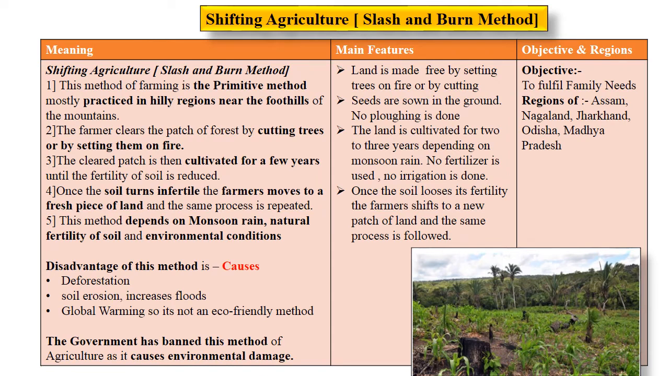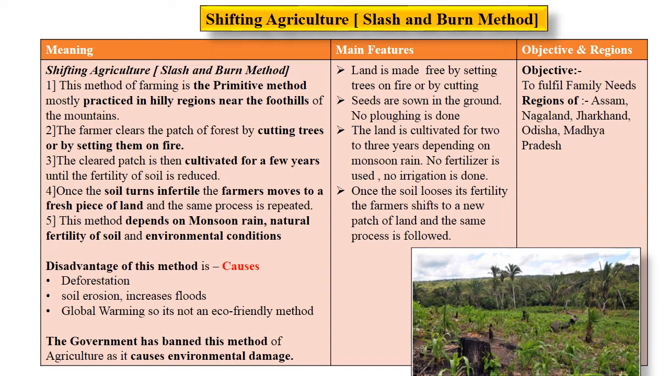Land is made free to cultivate by cutting down the trees or by setting them on fire. Seeds are sown in the ground without plowing the field. The traditional method is followed. A very primitive method of farming is followed. The land is cultivated for 2 to 3 years, where the crop grows with the help of monsoon rain, where no fertilizer is used, no irrigation is provided. Only on monsoon rain and the natural fertility of the soil the crop grows.